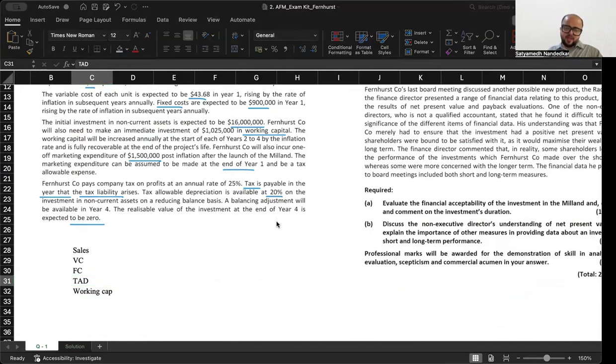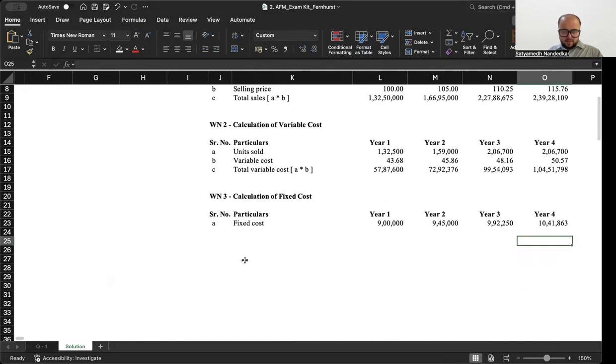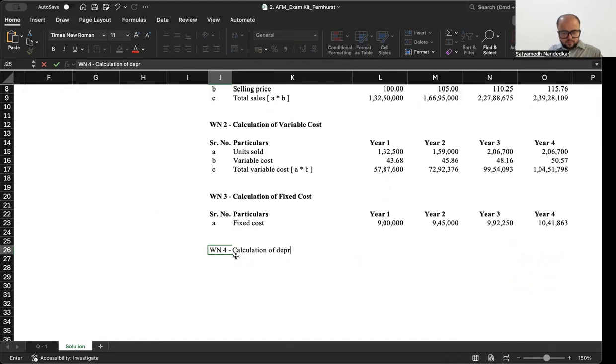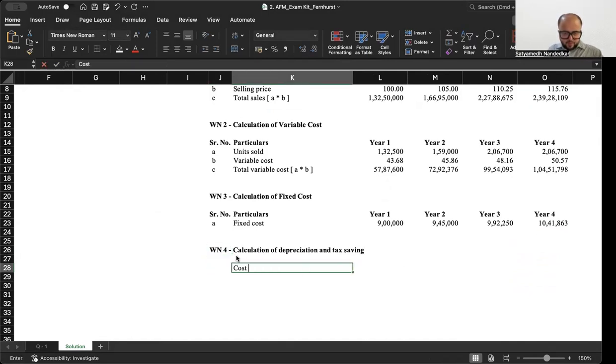Balancing adjustment will be available in year 4. Let's quickly get the working in place for tax allowable depreciation. Working note 4, calculation of depreciation and tax saving on depreciation.